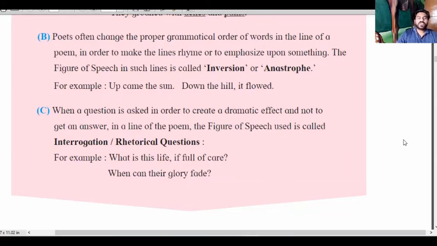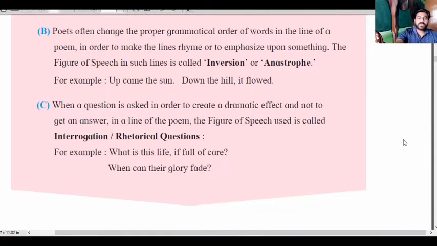For example, what is this life if full of care? This is not a question for which we cannot find the answer; it is a dramatic question. This type of question, whenever asked in a poem, is a poetical device, and we call it interrogation or rhetorical question. Another example: when can their glory fade? This is another example of a rhetorical question.